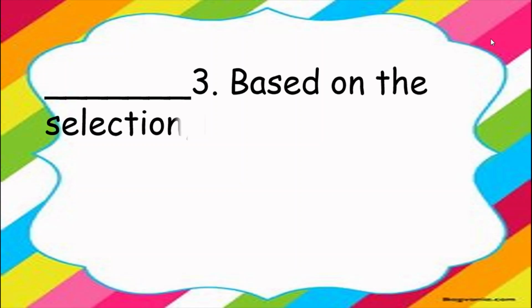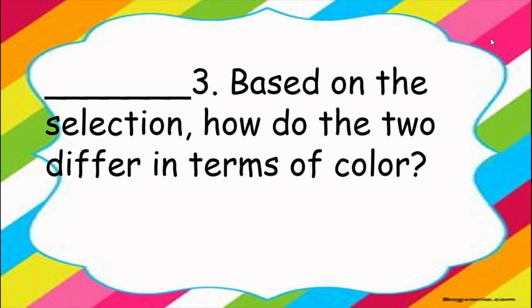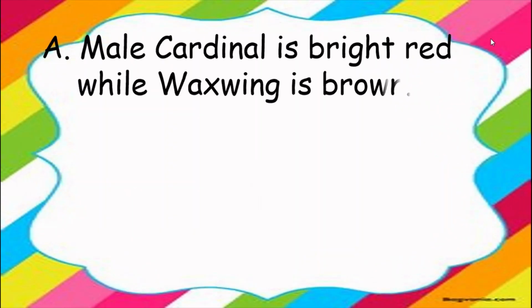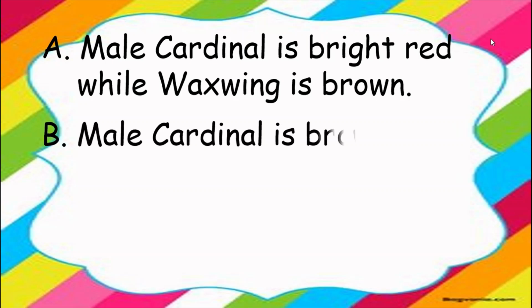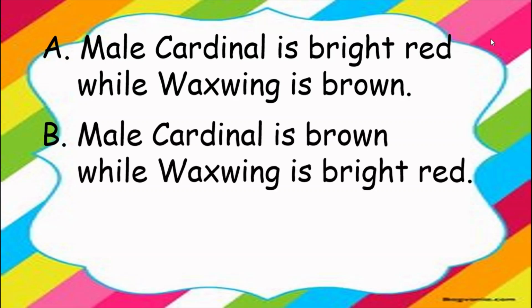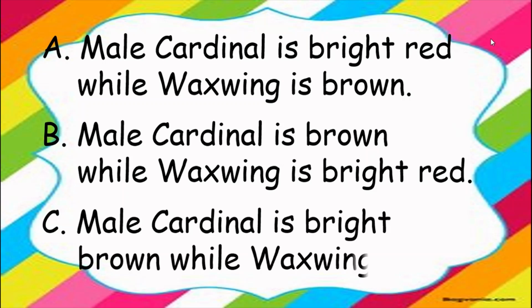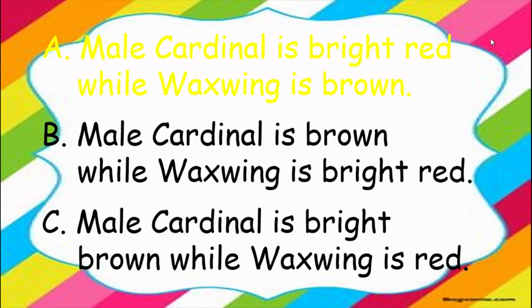For number 3, based on the selection, how do the two differ in terms of color? Is it A, male cardinal is bright red while waxwing is brown? B, male cardinal is brown while waxwing is bright red? Letter C, male cardinal is bright brown while waxwing is red. The answer is letter A, male cardinal is bright red while waxwing is brown.